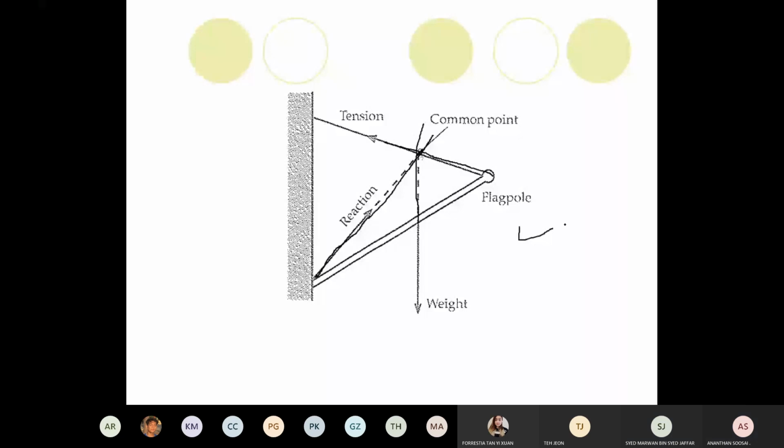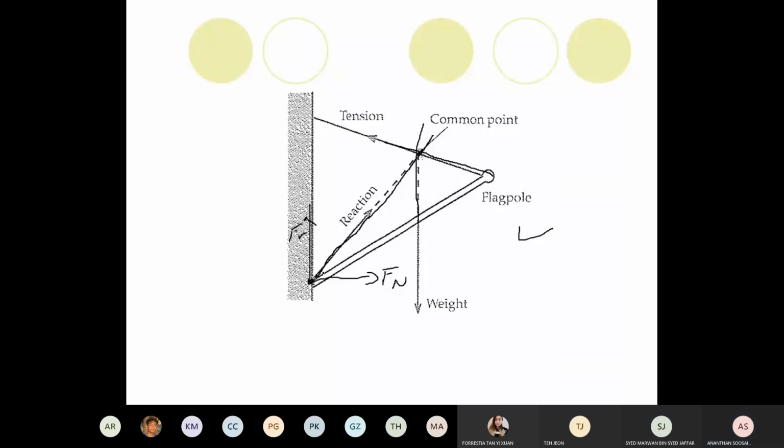But in reality, can you tell me at this point, how many forces are acting at this point? Finally, it creates this reaction. The normal reaction and what? The friction. Friction acting where? Up or down? Up. Friction acting up. So in your mind, you must be careful. There are 2 forces, friction and normal, acting here. These 2 forces have been merged to become a single force, the reaction. Yeah, they can merge it. They want to make a triangle. That's why they try to make it 3 forces.